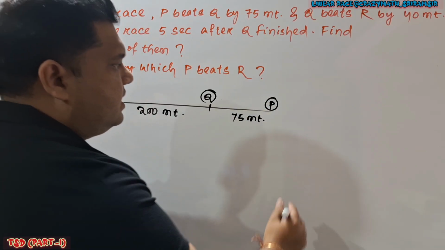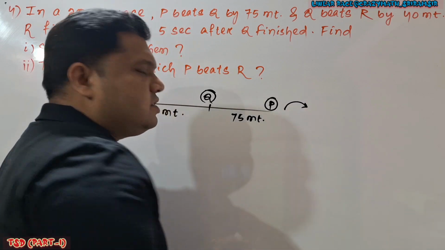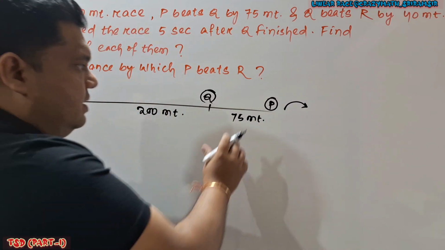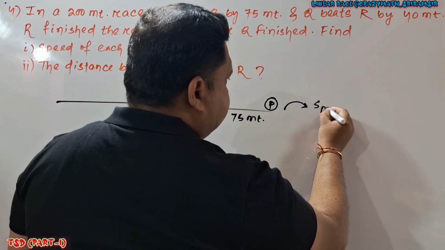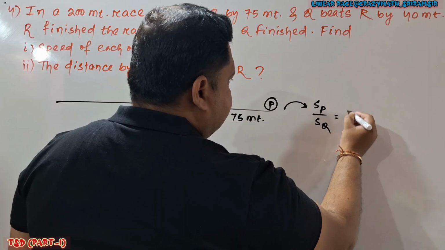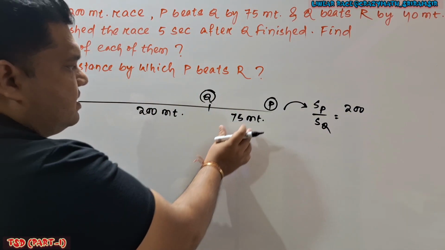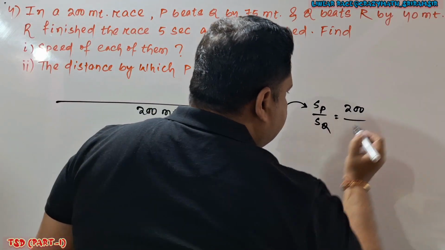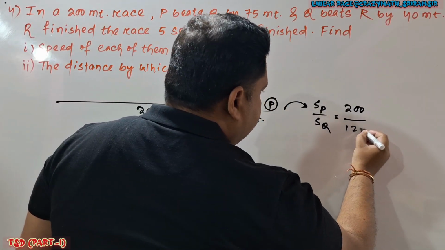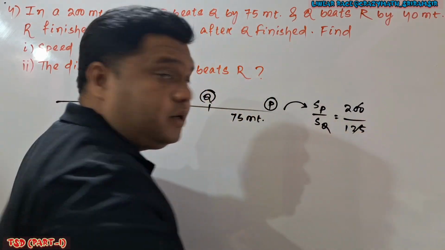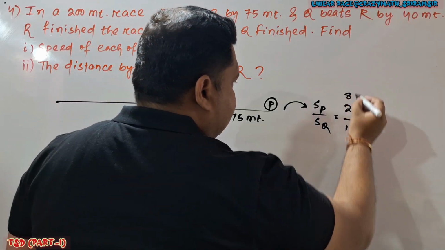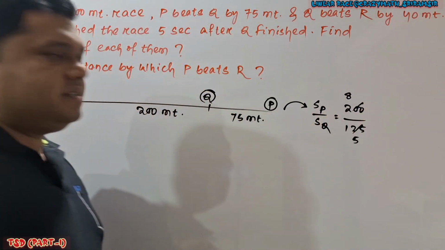Achha, here you know time is constant, linear race, already we solved 3 questions. If I apply the formula here, SP divided by SQ, here I can say SP means the track length is given 200 meter and here 75 meter behind. Q is 75 meter behind means this is 125. If I simplify by 25, this is 8 and this is 5. So 8:5 is the ratio.